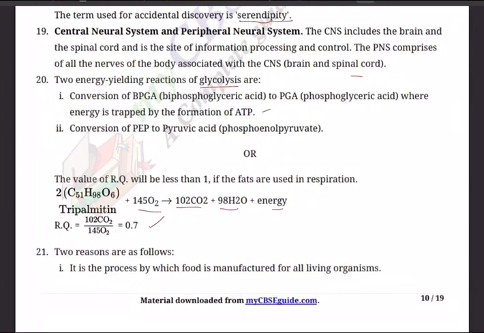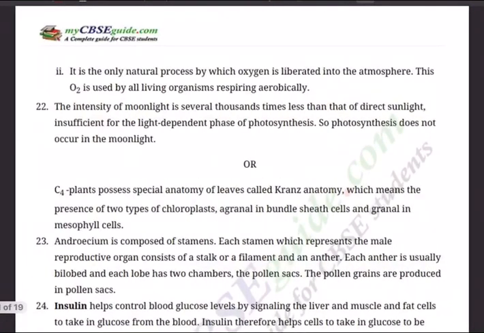Question 21. Mention any 2 reasons which prove that photosynthesis is essential for sustaining life on earth. The 2 reasons are as follows. 1. It is the process by which food is manufactured for all living organisms. 2. It is the only natural process by which oxygen is liberated into the atmosphere. The oxygen is used by all living organisms respiring aerobically, that is in the presence of oxygen.